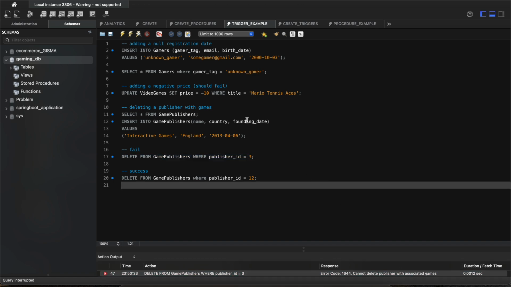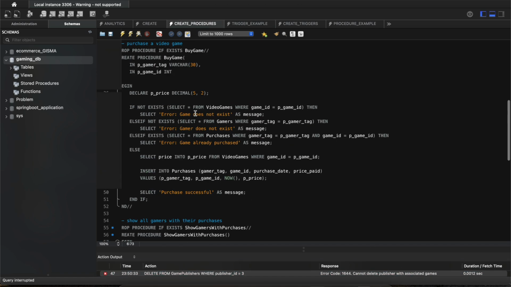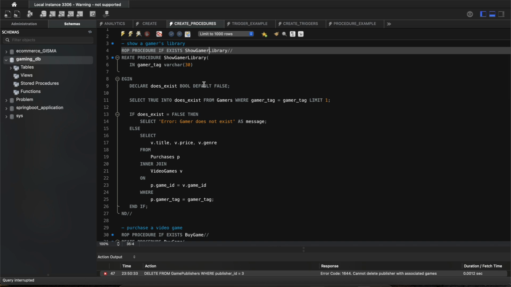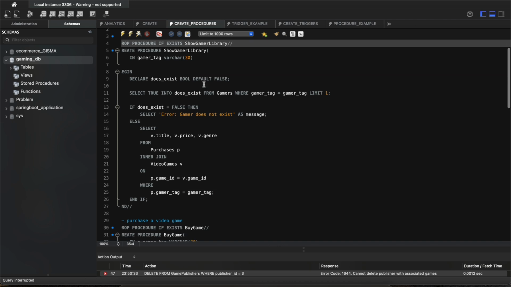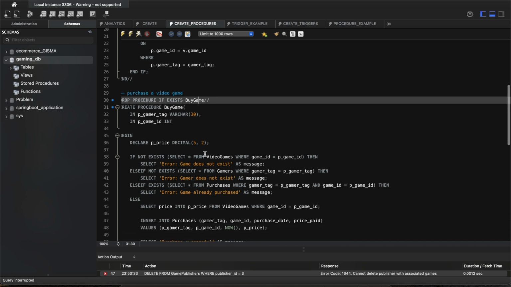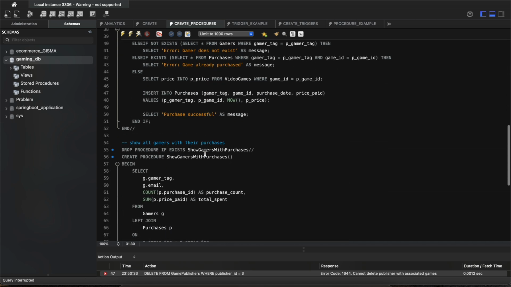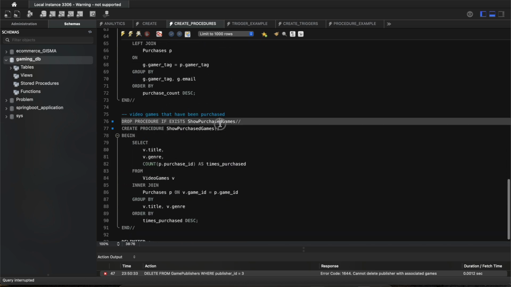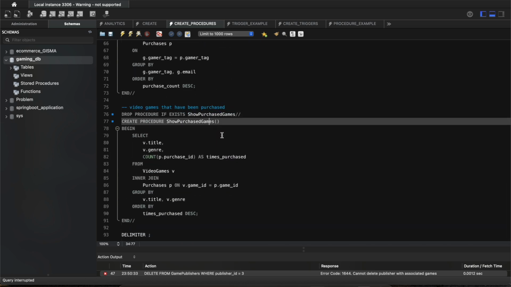Now for procedures, I have created certain procedures. For example, for showing a gamer's library, so what are the games that a certain gamer owns? Then a procedure to buy a game, and then show all the gamers with their purchases, and one to show purchased games.